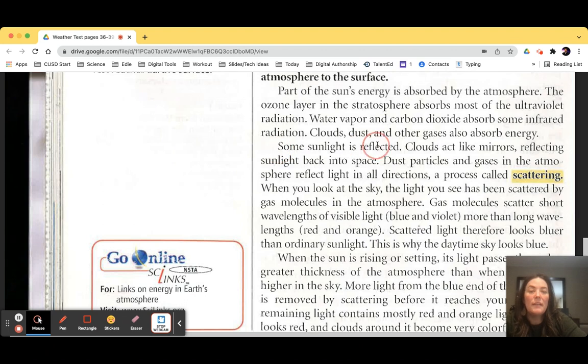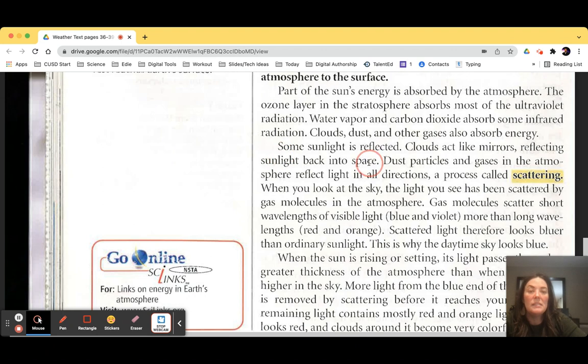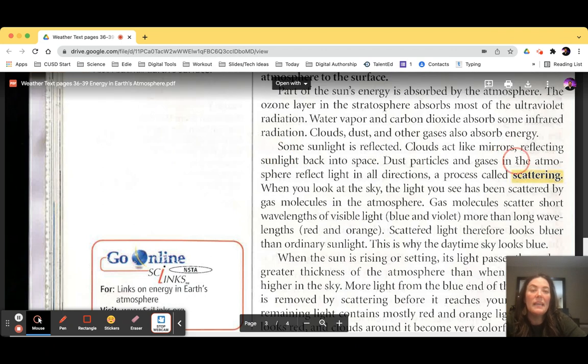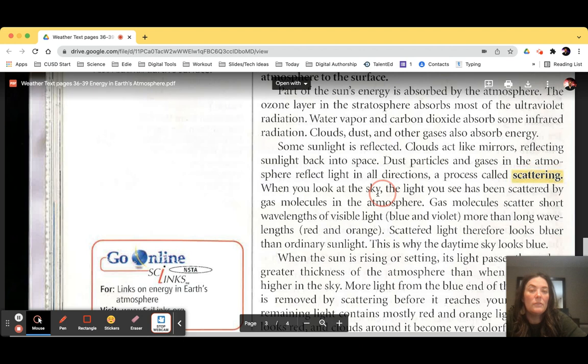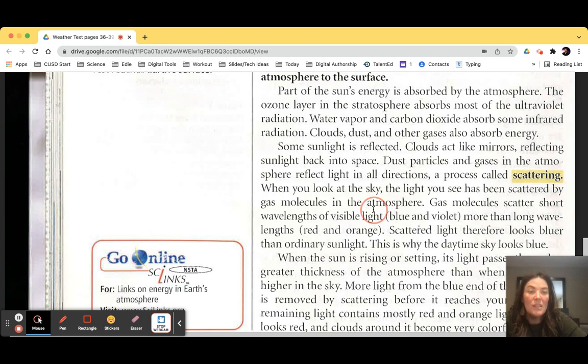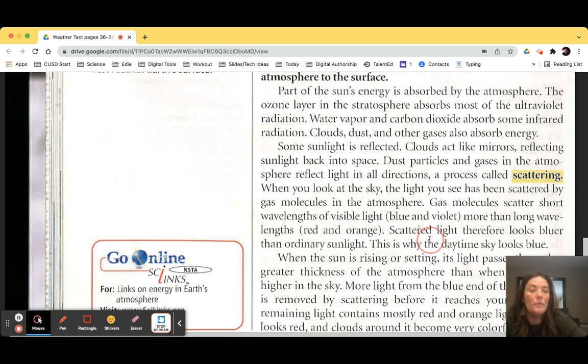Some sunlight is reflected. Clouds act like mirrors, reflecting sunlight back into space. Dust particles and gases in the atmosphere reflect light in all directions in a process called scattering. When you look at the sky, the light that you see has been scattered by gas molecules in the atmosphere. Gas molecules scatter short wavelengths of visible light, which are blue and violet, more than longer wavelengths. That's why the sky looks blue. Scattered light therefore looks bluer than ordinary sunlight, and this is why the daytime sky looks blue.